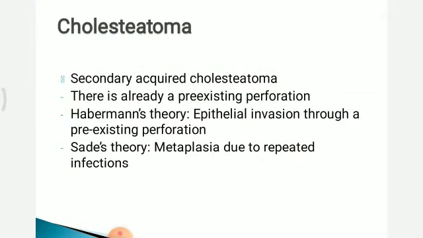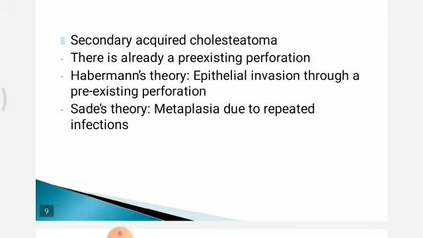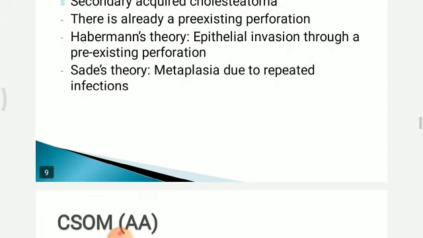And second is secondary acquired cholesteatoma, in which there is already a pre-existing perforation, in which epithelium invades through a pre-existing perforation. That is Habermann's theory, and Sade's theory is metaplasia due to repeated infections.